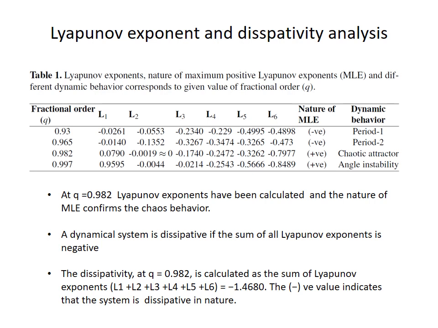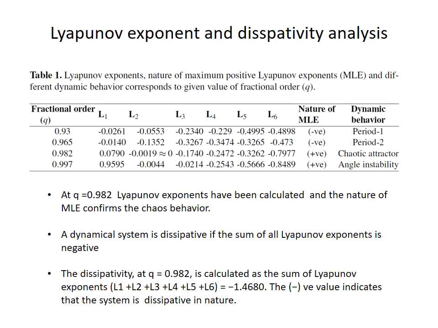At these particular values we have calculated the Lyapunov exponents L1, L2, L3, L4, L5, L6 and the corresponding nature of the maximum Lyapunov exponent. In short, I have written MLE here, and the corresponding dynamic behavior is listed in this table. We can see that at q equal to 0.982, the MLE is positive, which confirms the behavior is chaotic.